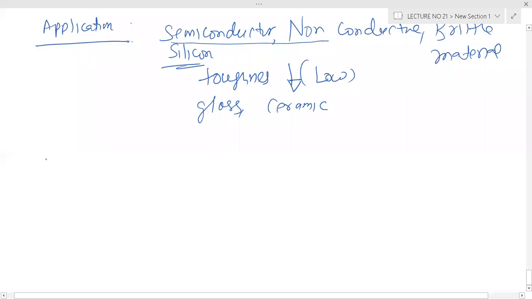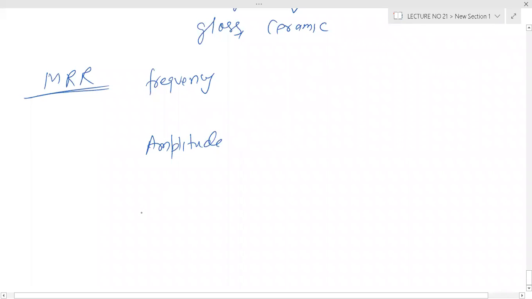Now, metal removal rate is again an important thing. It is all about frequency, amplitude, and the slurry concentration, that is the mixture ratio.